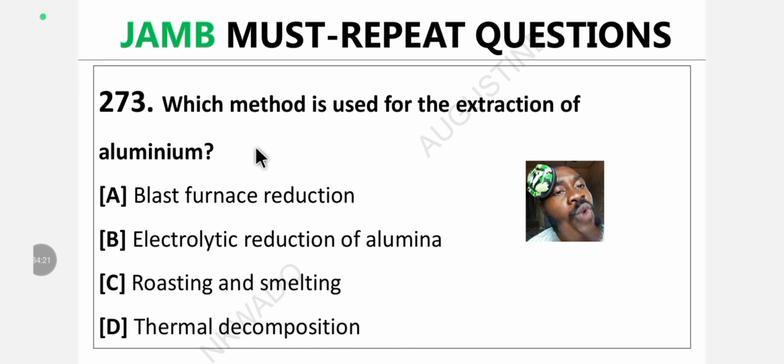Question 273. Which method is used for the extraction of aluminium? A. Blast furnace reduction. B. Electrolytic reduction of alumina. C. Roasting and smelting. D. Thermal decomposition. I already taught you all these. It's very easy. Can you please give me the answer in the comment section?